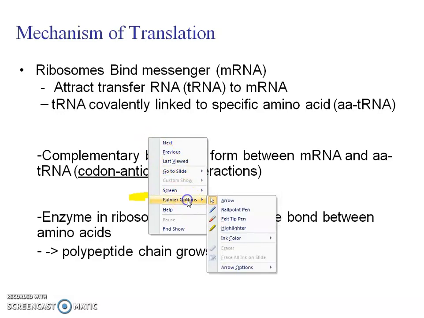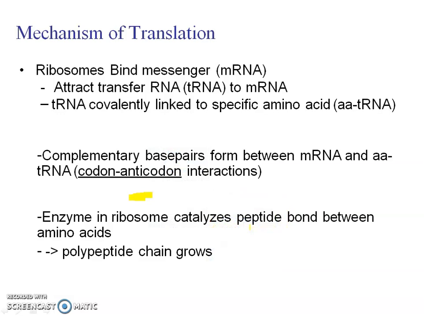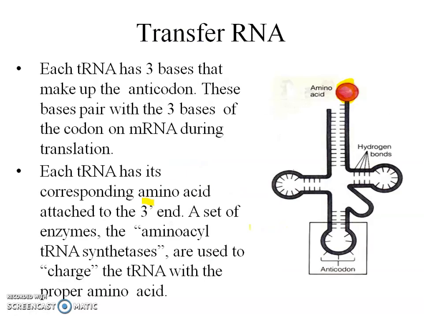Then the transfer RNA has two main sites, the amino acid binding site and the anticodon site. The amino acid binding site is the place where the amino acid comes and binds, and it becomes an activated tRNA or charged tRNA. And this anticodon contains the codon for AUG. This AUG is always the first codon of mRNA that the anticodon will search for. Then this anticodon will bind with that AUG.